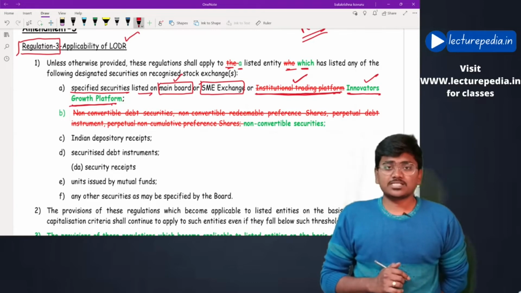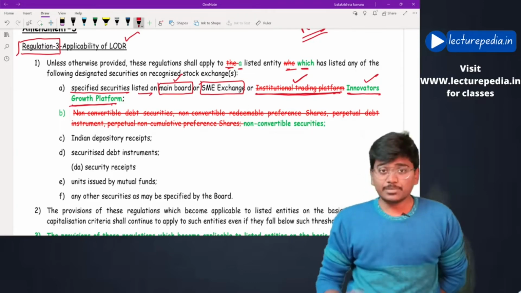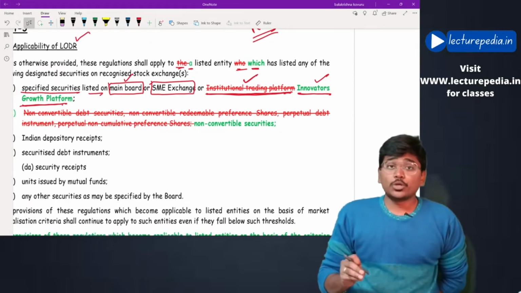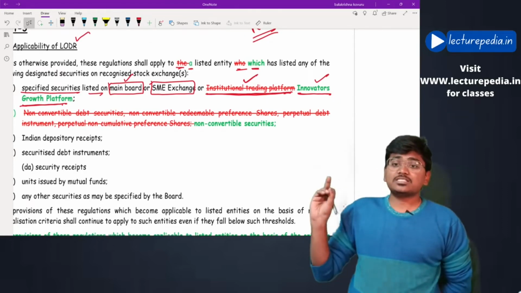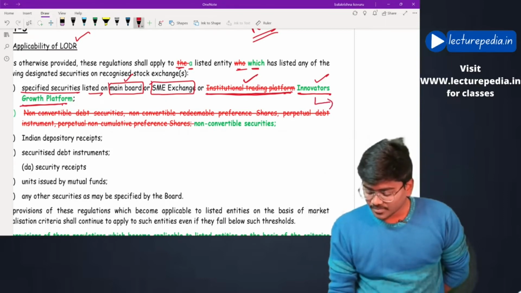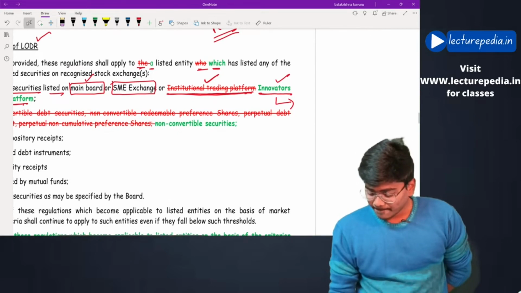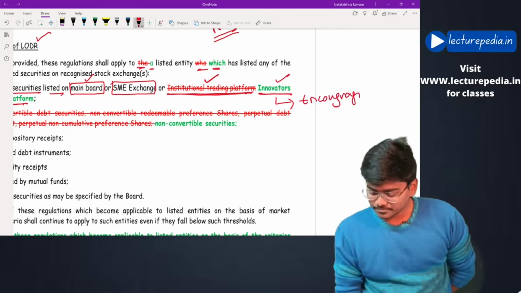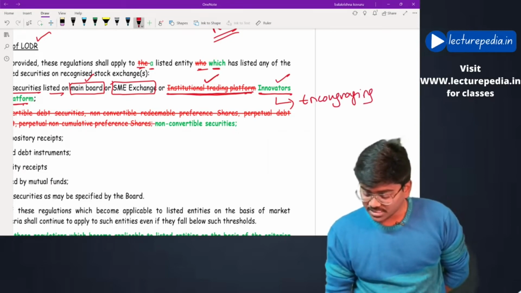Why was it changed? Because SEBI has allowed only certain types of companies to list their shares on this innovators growth platform. Companies which are encouraging innovation, you can say. SEBI is encouraging innovation.